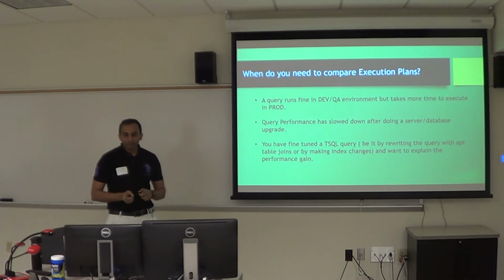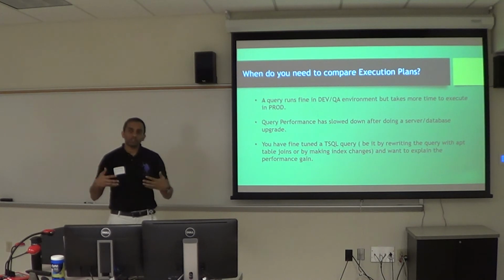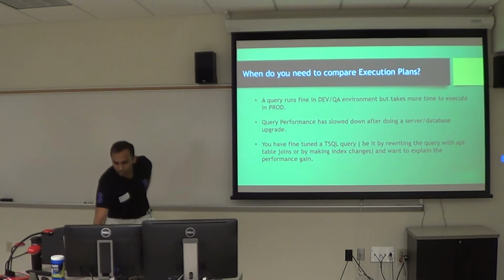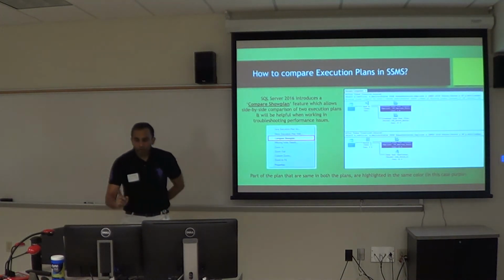So SQL Server 2016 now gives it out of the box: a compare utility where you can compare execution plans, and it will exactly highlight the operators which have changed or which haven't changed. So you can configure those. How do you compare it?